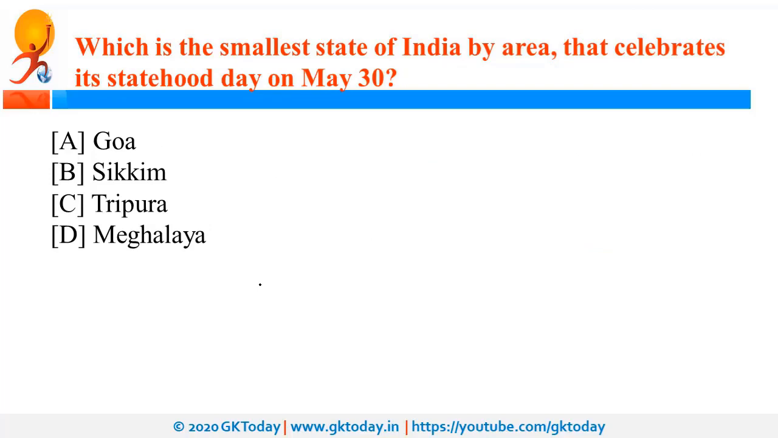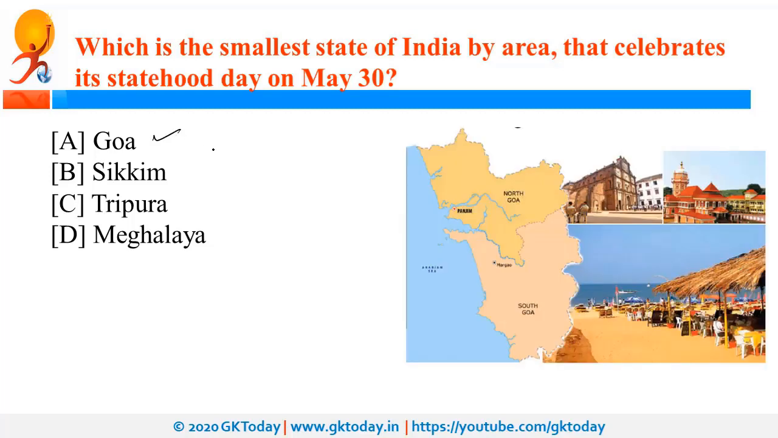Which is the smallest state of India by area that celebrates Statehood Day on 30th of May? So it is Goa. It is important to note that Goa was a Portuguese colony and it became part of India through Operation Vijay.